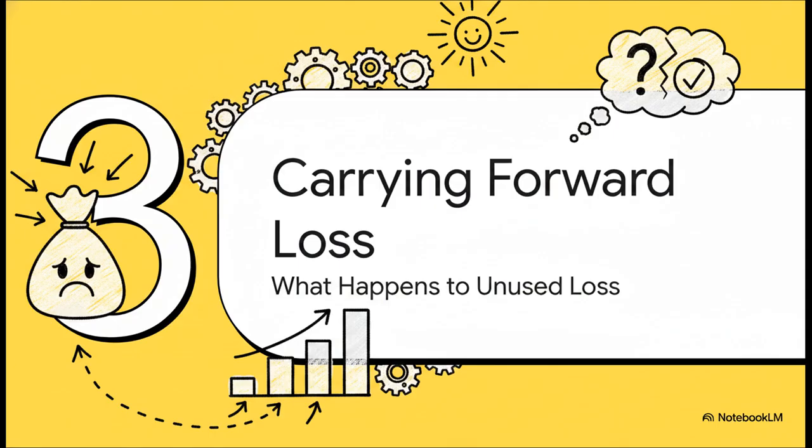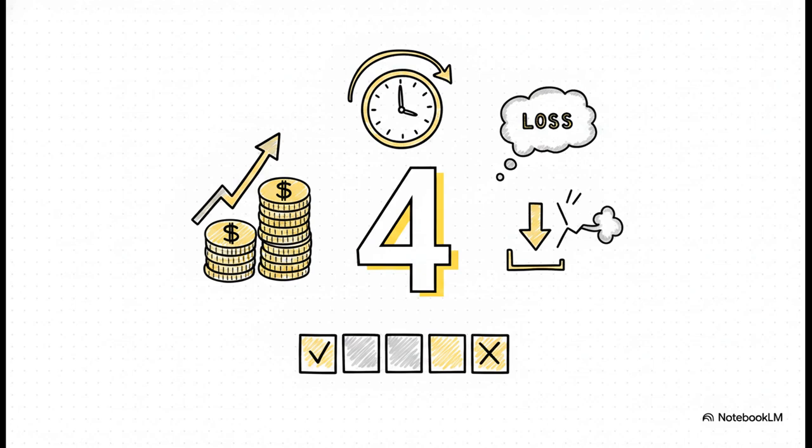You have no speculation profits to set it against. Does that loss just disappear? Well, not right away. And that brings us to the rules for carrying losses forward. And here's the magic number you need to remember: 4. You get 4 subsequent tax years to find speculation profits to set this loss against.